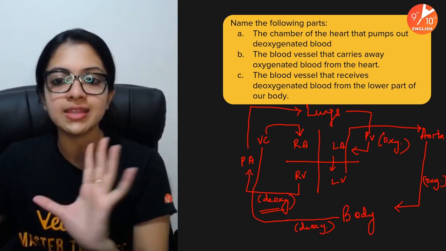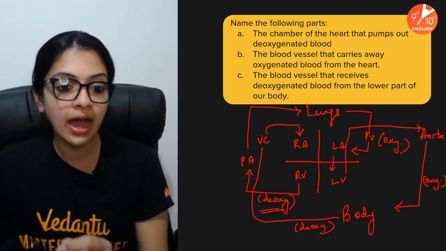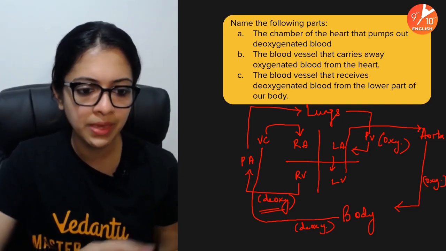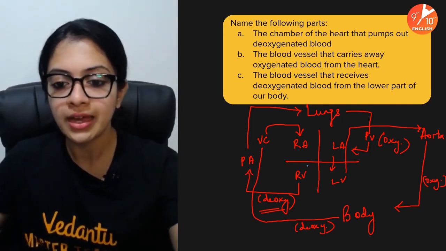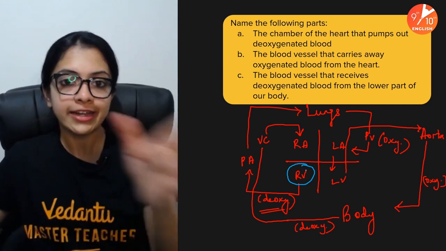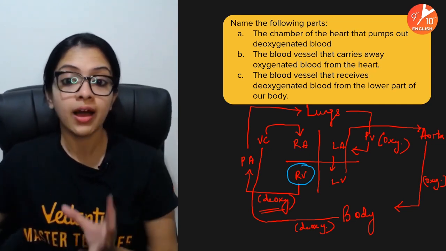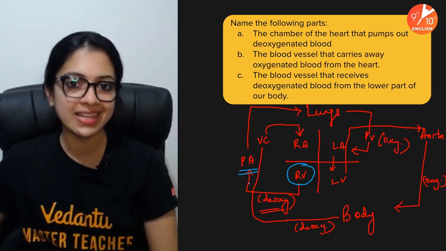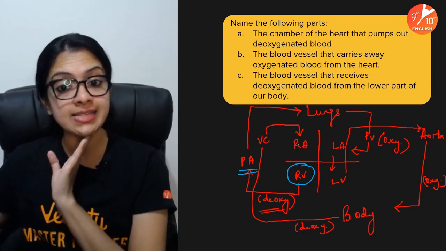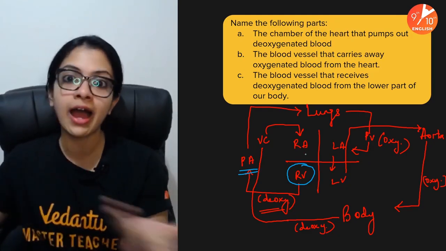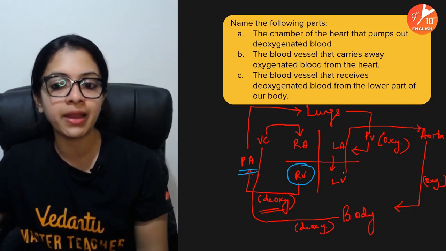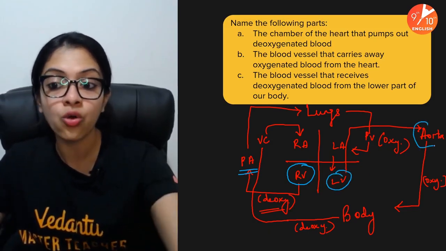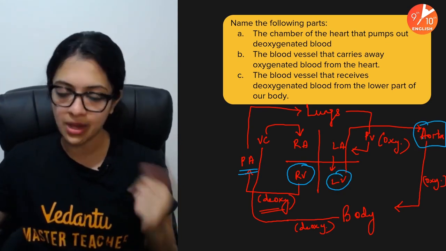So, based on this diagram, tell me the answer. Chamber of the heart that pumps out deoxygenated blood. Obviously, the answer has to be, beyond doubt, the right ventricle. From the heart, deoxygenated blood gets pumped out from the right ventricle because it's your pulmonary artery which takes care of this. Next one. Blood vessel that carries away oxygenated blood from the heart. What could it be? Oxygenated blood comes out from your left ventricle, out of your body through the aorta. It's an artery by the name aorta.